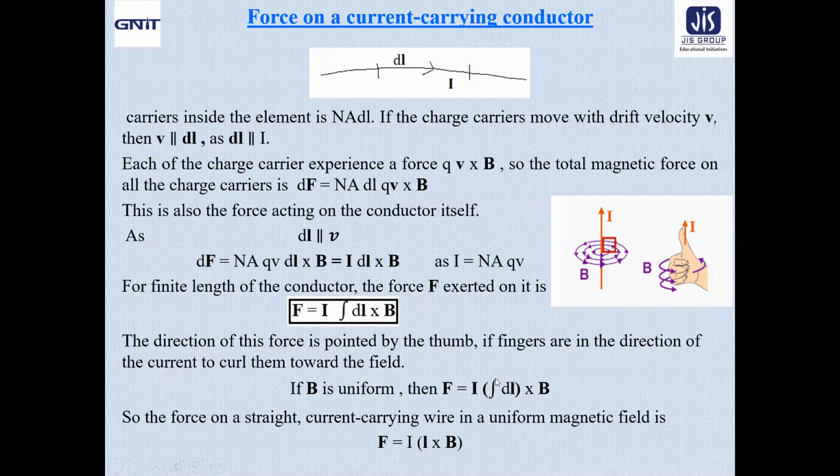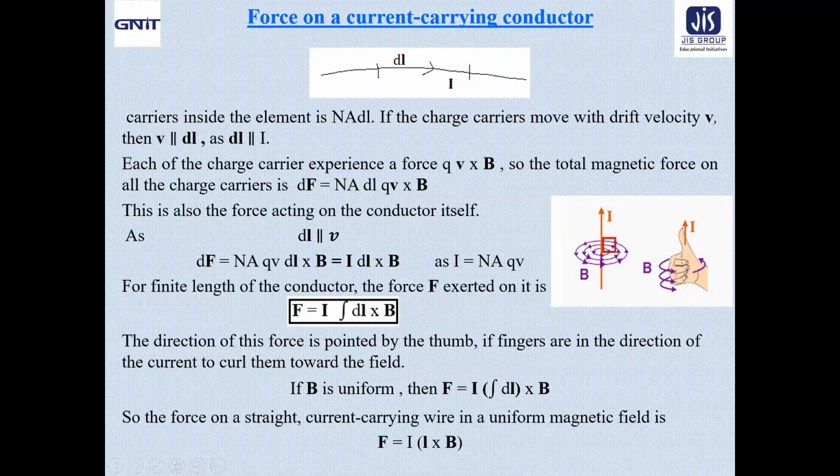If we consider the conductor to be a straight wire, then the integration of dl will be equal to L. So F will be equal to I L cross B. That means the Lorentz force expression we got previously, now we get the expression for force on a current carrying conductor, given as I dl cross B, and the direction is given by the right-handed rule: the force will be pointed by the thumb if the fingers are in the direction of the current, curled towards the field.